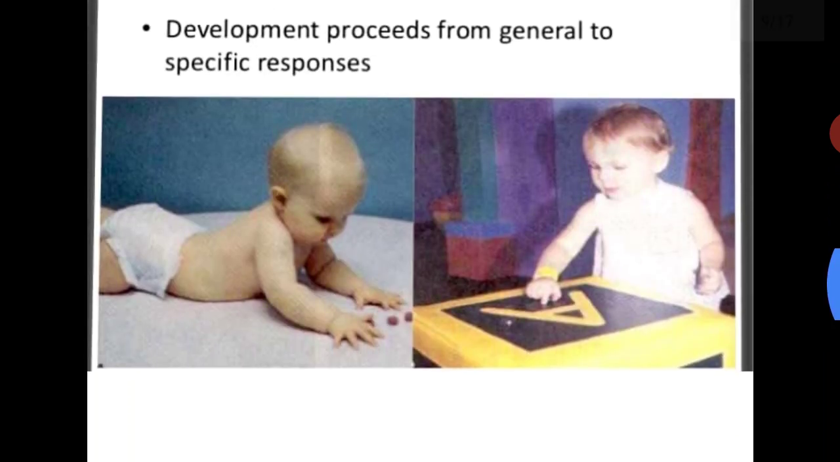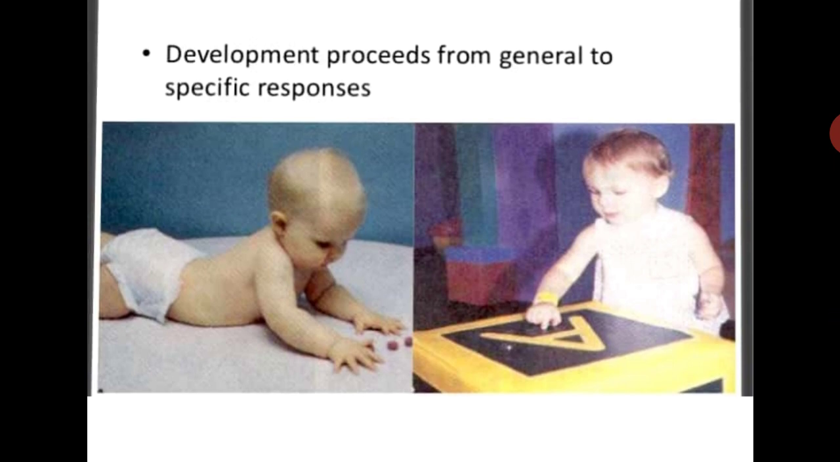Next, in this diagram you can see development proceeds from general to specific responses. In the first diagram the child is able to hold small things like peas and cereals; this is the general part. Now the child is moving towards the specific response, able to write a letter like A, or pronounce A. So this is the principle of growth and development from general to specific.